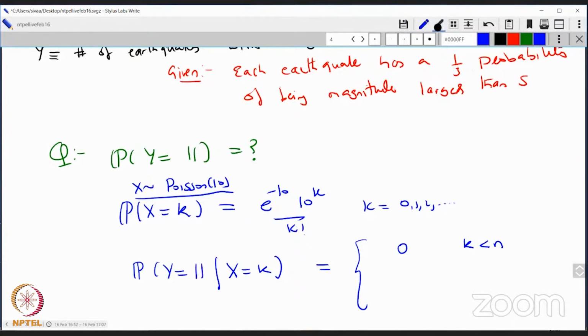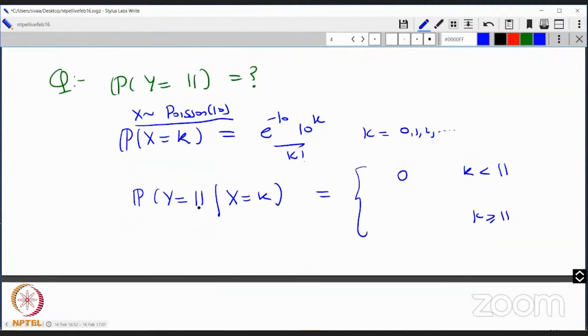If k is less than 11, this probability has to be 0, because if the total number of earthquakes is less than 11, then you can't have 11 earthquakes above magnitude 5. So if k is bigger than or equal to 11, how do you do it? You have k total earthquakes. Let me mark this in blue and this in red, perhaps.